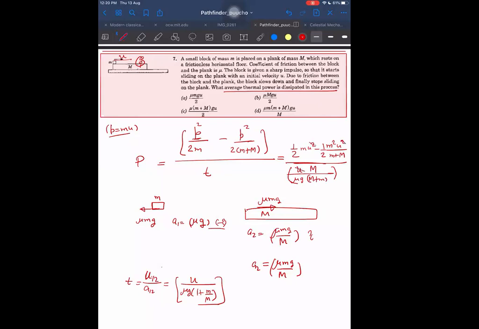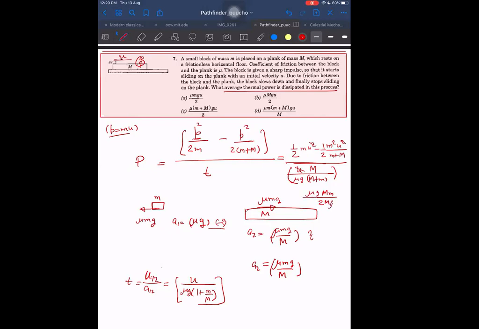And I think from here we should get now what answer we are getting. Let us check once. M square cancelled. We are left with small m into capital M by 2, upon capital M, and mu g will come to the numerator part.